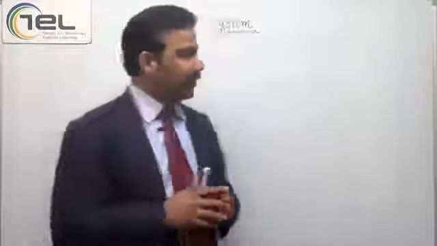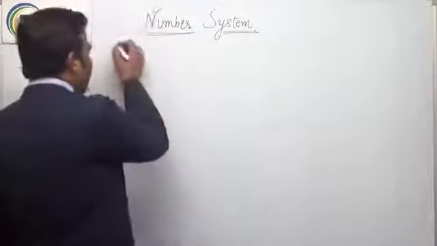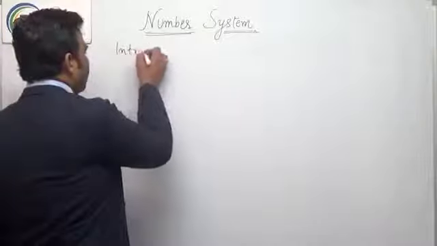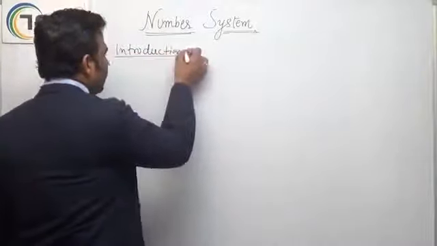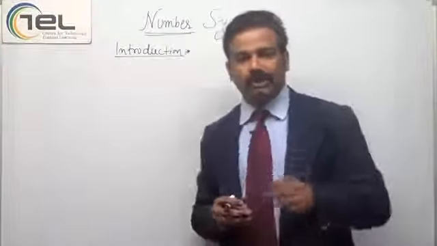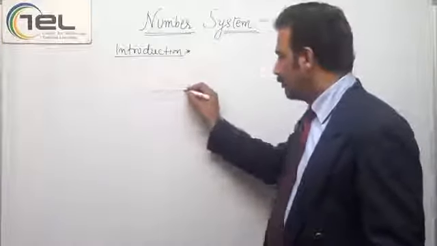So here, we will draw a number line and we will learn how to draw numbers on the number line. Let's say I will draw a number line.